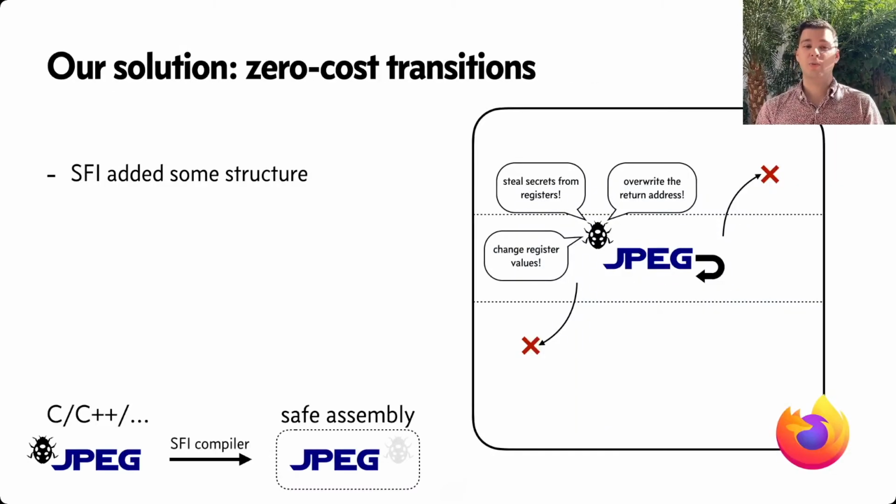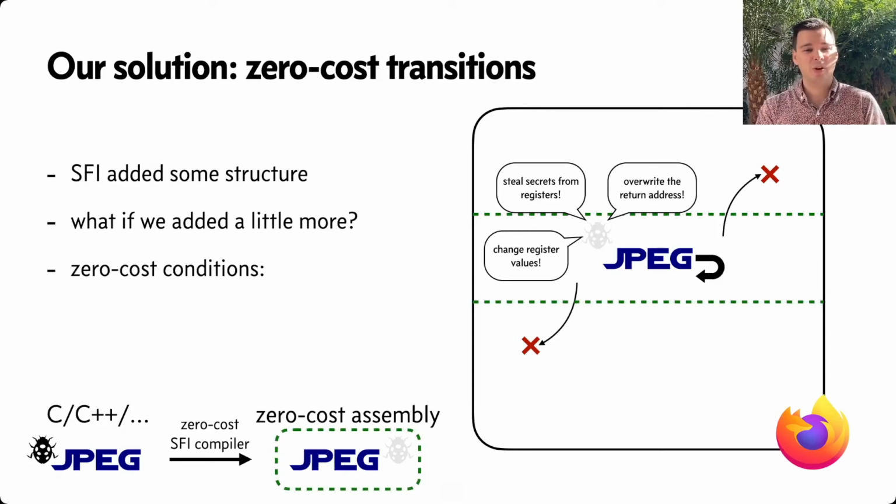Our solution to this is what we call zero-cost transitions. This takes the idea that SFI already added some structure. What if we just added a little bit more? We define this extra structure as a set of zero-cost conditions. So instead, we have a zero-cost SFI compiler that produces sandboxed SFI assembly with just a little bit more structure, ensuring that these bugs can't happen.